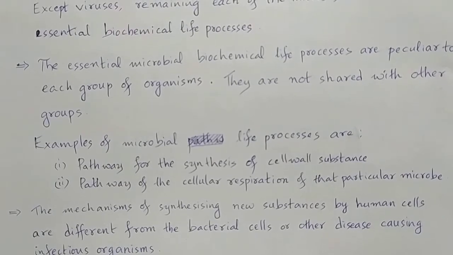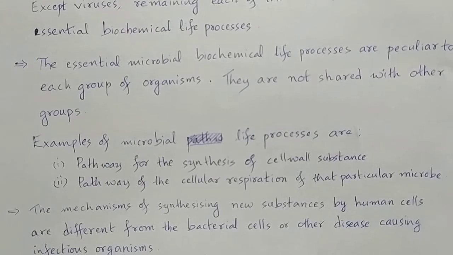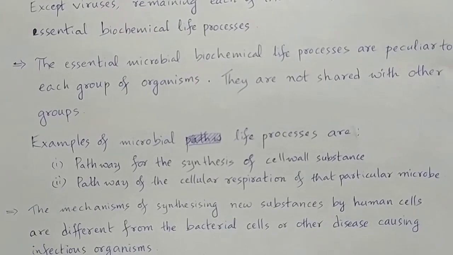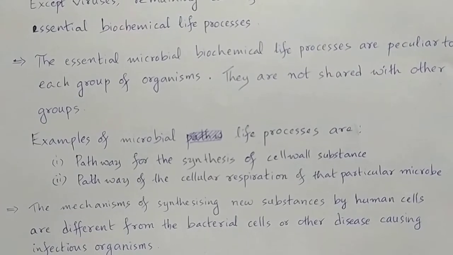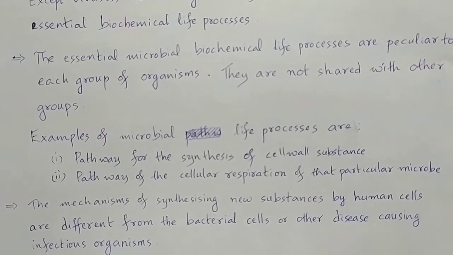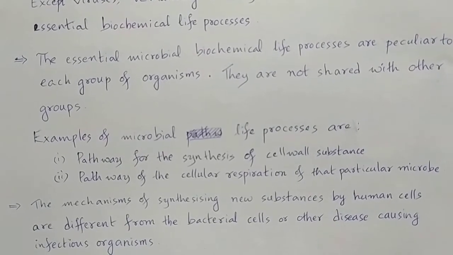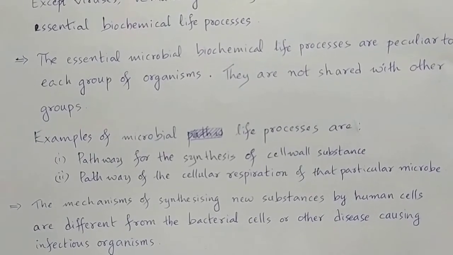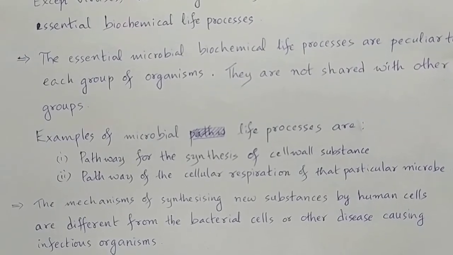These substances of the microbes and the human body may be the same or different, but the mechanisms of synthesizing them by human cells are different from those of infectious agents like bacteria, protozoans, or nematodes.